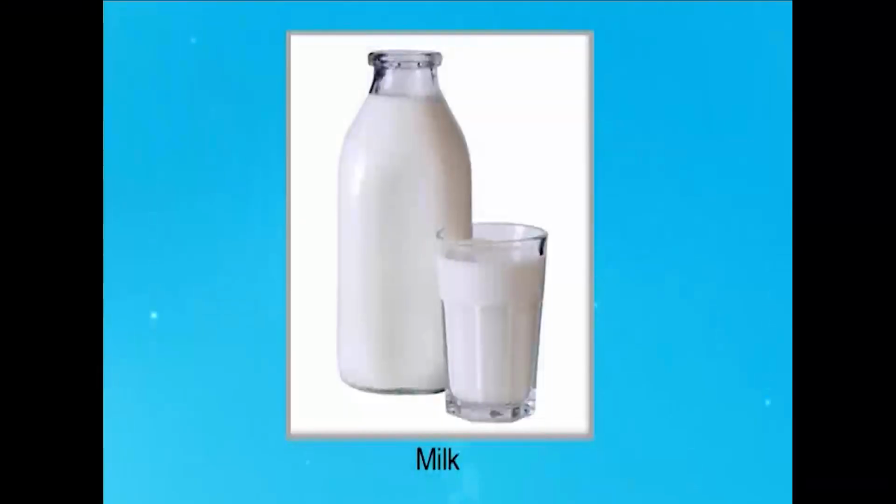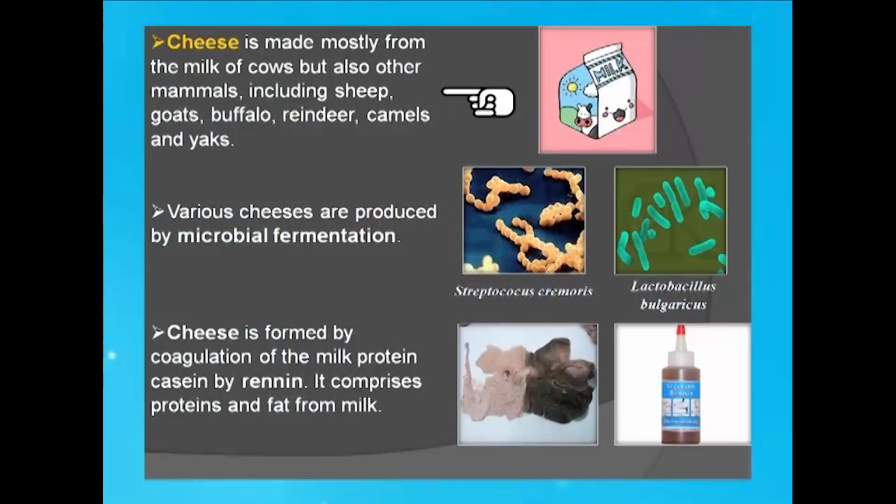Before moving into the varieties, we will briefly see what are the common things which are required for cheese production. The first is milk. The milking animal most often is cow. It can also be sheep, goat and others.